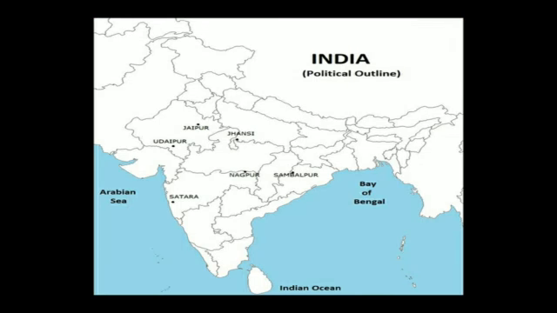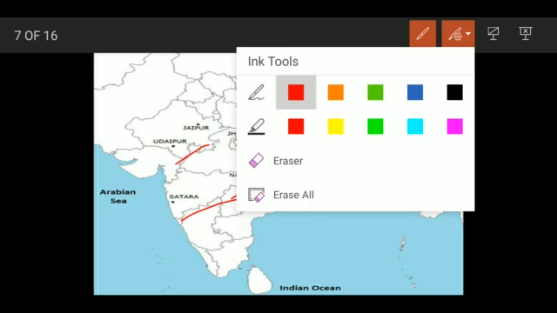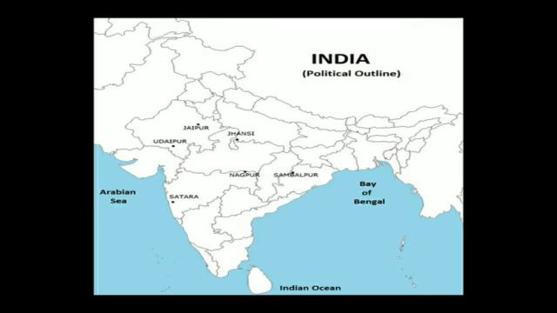These are the regions that you can see that were conquered using this Doctrine of Lapse. This was Jhansi, Nagpur, Satara, and in fact Sambalpur, Udaipur, Jaipur were also annexed using this Doctrine of Lapse. Who introduced this Doctrine of Lapse? It was used by Lord Dalhousie to annex these regions of Jhansi, Nagpur, Satara especially.